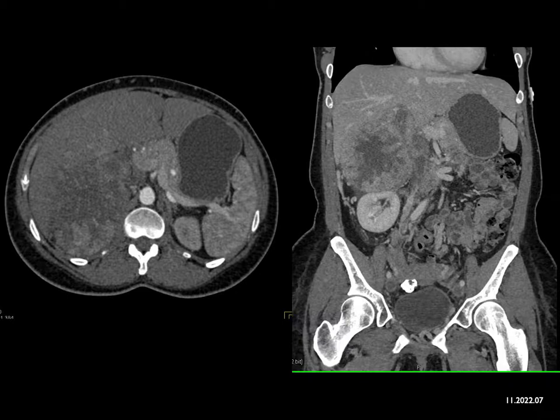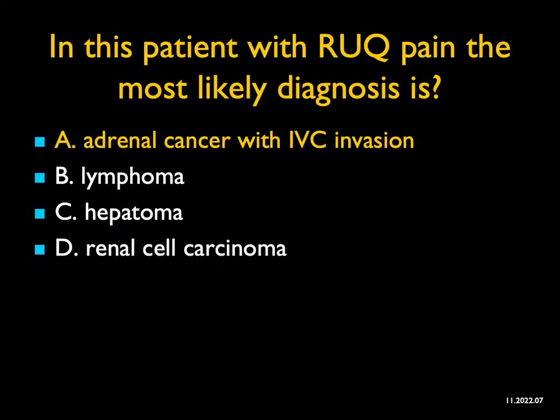Lymphoma typically does not give you a large cystic and solid mass in the region of the adrenal gland. You can get masses and nodes, but everything is by the adrenal. So it's not lymphoma. It's surely not hepatoma or renal cell carcinoma. This is a beautiful example of a primary adrenal cortical carcinoma which invades the IVC. Now, with adrenal cortical carcinoma, IVC involvement is indeed very common. We look at the extent of involvement.